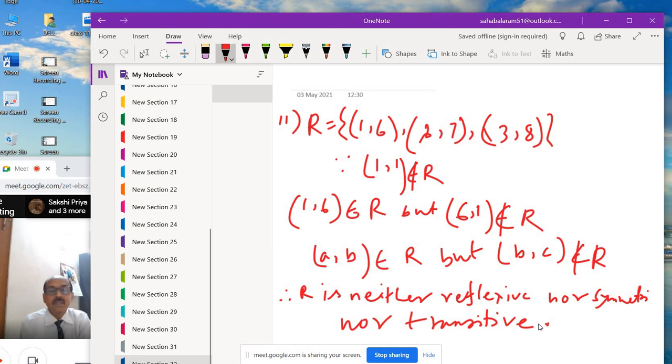Then transitive: you take two elements A comma B and B comma C, like 1 comma 2 and 2 comma 3, and then you see the first and last element. Suppose A comma B belongs to R and B comma C belongs to R. Then you see whether A comma C belongs to R or not. If it does, then it is transitive, otherwise not. Okay.